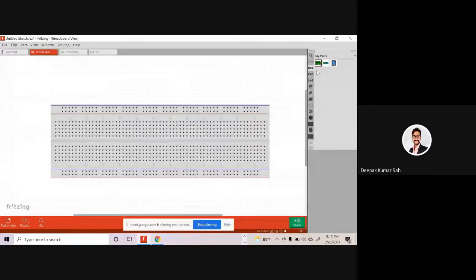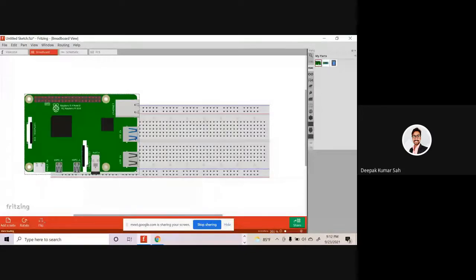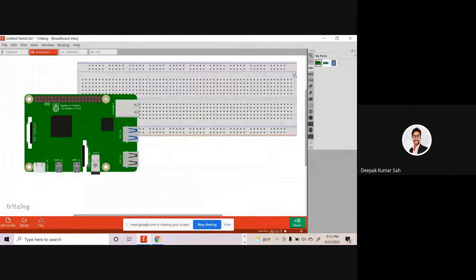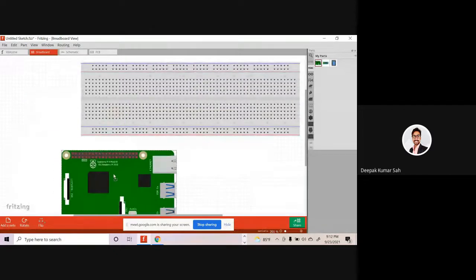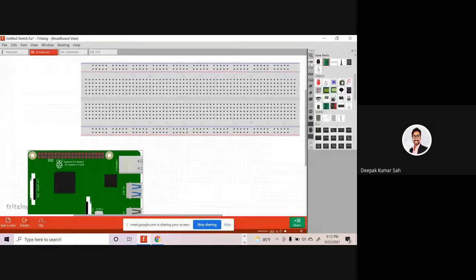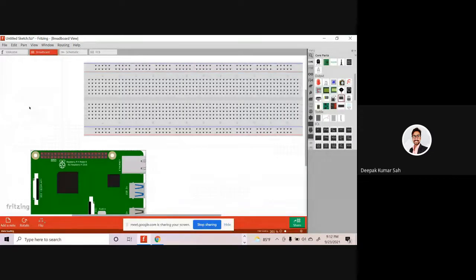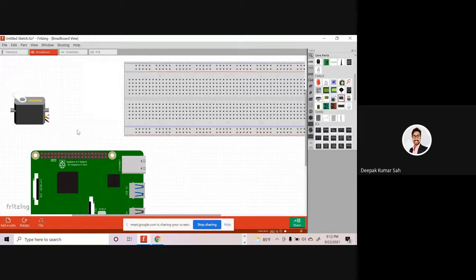After importing, you'll find the Raspberry Pi which you have imported here. Now you have to take the Raspberry Pi from here, and after having the Raspberry Pi, we can connect any of the stuff over here. For example, first of all, I am connecting the servo motor. And this is so interesting. You can make any circuit diagram in this Fritzing software.